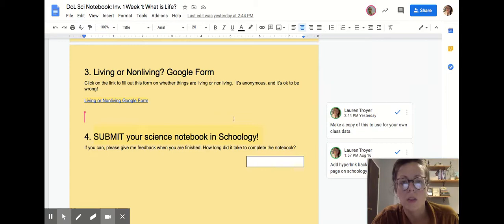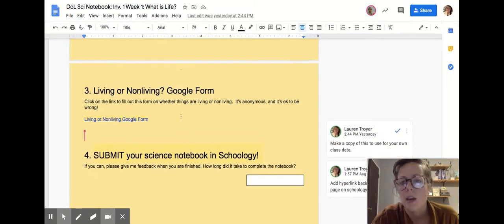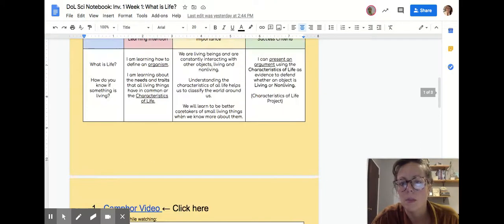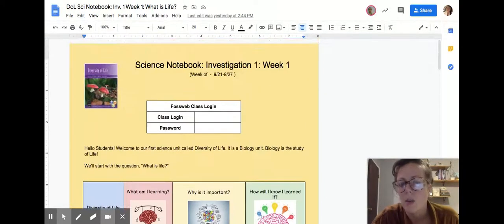There'll be articles and ebooks, and there'll be graphic organizers and some note-taking. It will just depend. Sometimes we'll be looking at data, and sometimes we'll be doing some graphing. There's a whole range of things that we'll do in the digital science notebook, but this is just the first one, and it gives you an idea of what it will be like.